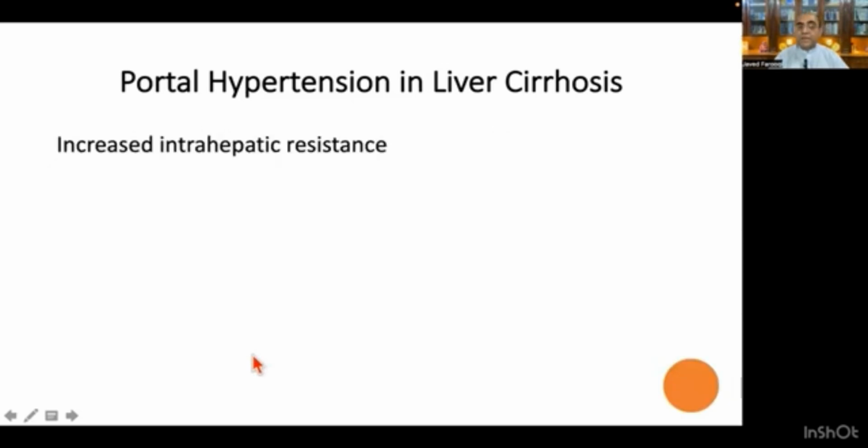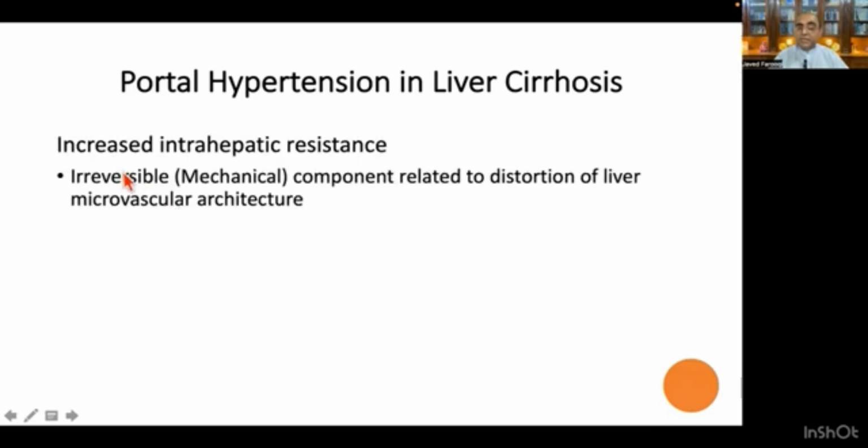So to summarize, in intrahepatic resistance, there are two components.